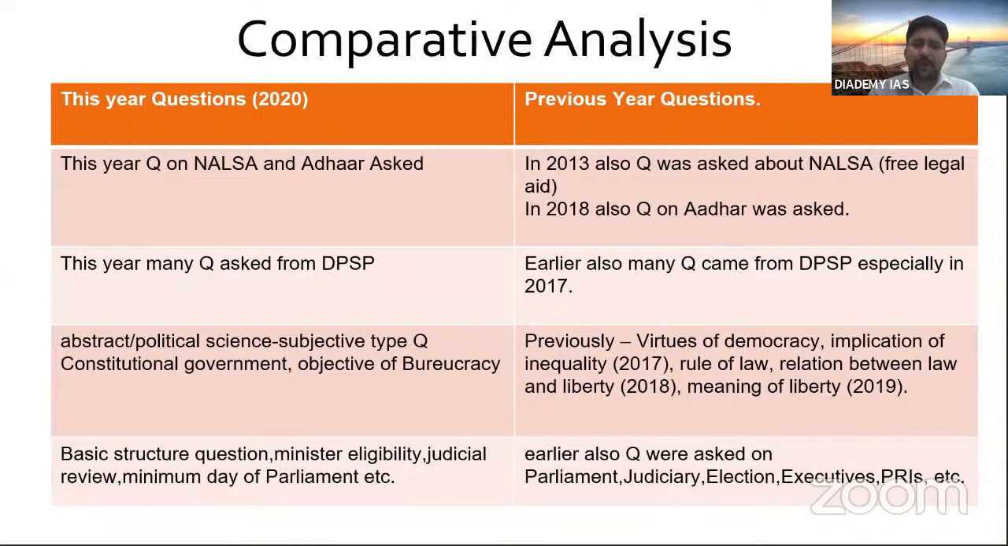Again, political science question, subjective type. Constitutional government, this year a question is there. What is constitutional government? Objective of bureaucracy. So you see, these are such topics which you may not read directly, either through a book or any source. But UPSC asked because it is there in your surroundings. You directly or indirectly interact with bureaucracy.